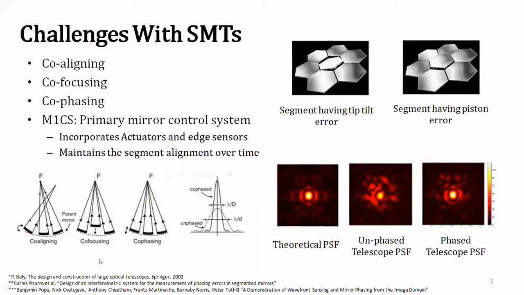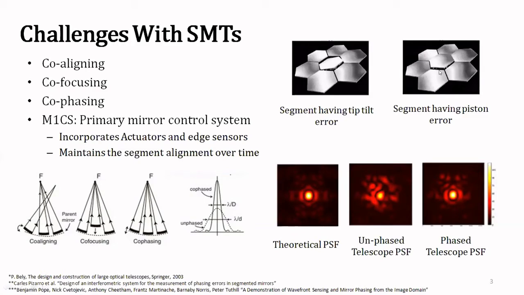After co-aligning is completed, next comes co-focusing, which is basically the ROC adjustment of each of the segments such that the PSF size from each of the segments is made equal on the detector plane. And after these two processes are completed, co-phasing is taken up. Co-phasing mainly deals with the removal of height difference, which is also called piston error, which is shown here in the figure.